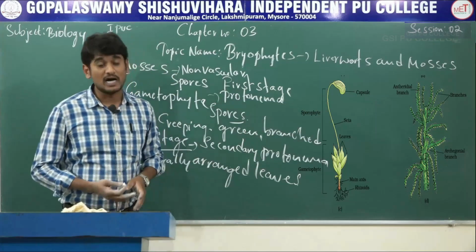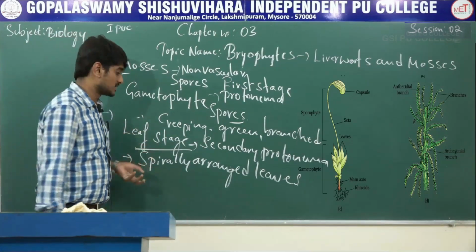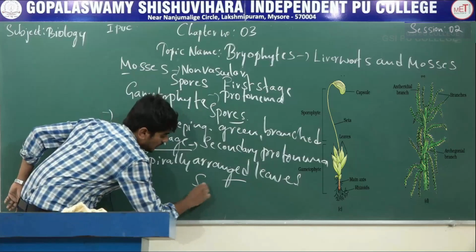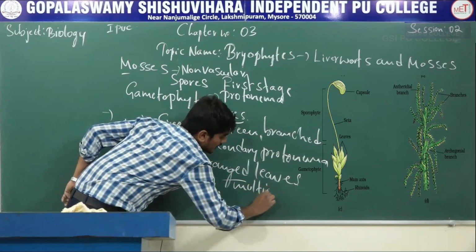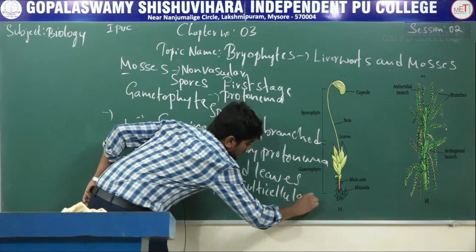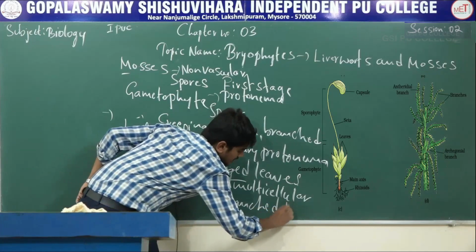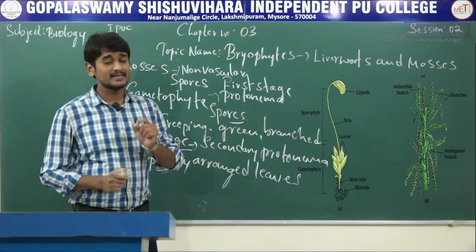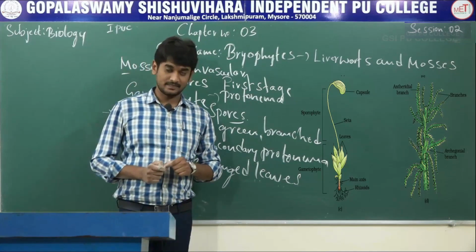They attach to soil by multicellular and branched rhizoids. In this stage, they bear the sex organs.